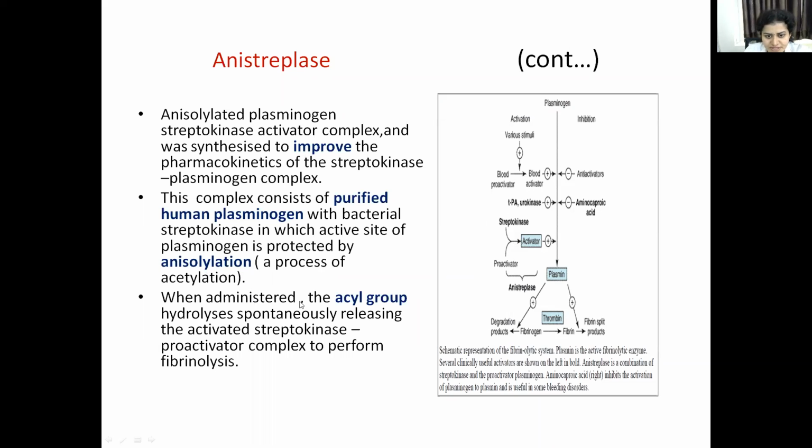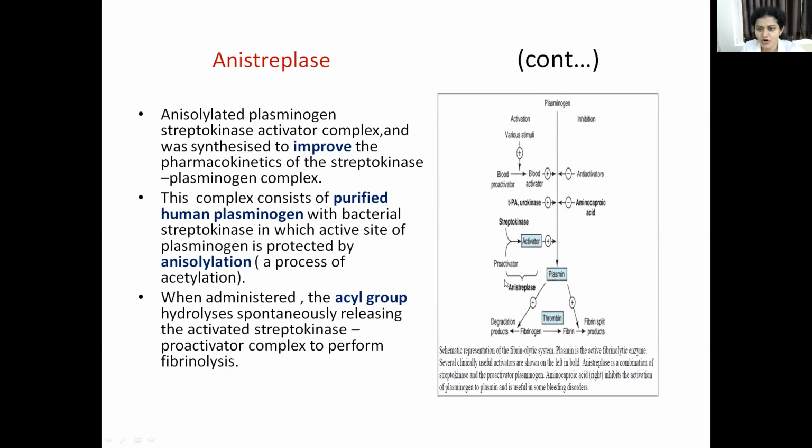So when you give this drug, what happens? The acyl group will hydrolyze spontaneously and it will release only the activated streptokinase complex. Only the activated streptokinase complex will be released and that performs the fibrinolysis. So the main advantage of this drug is that it was developed to improve the pharmacokinetics of streptokinase.